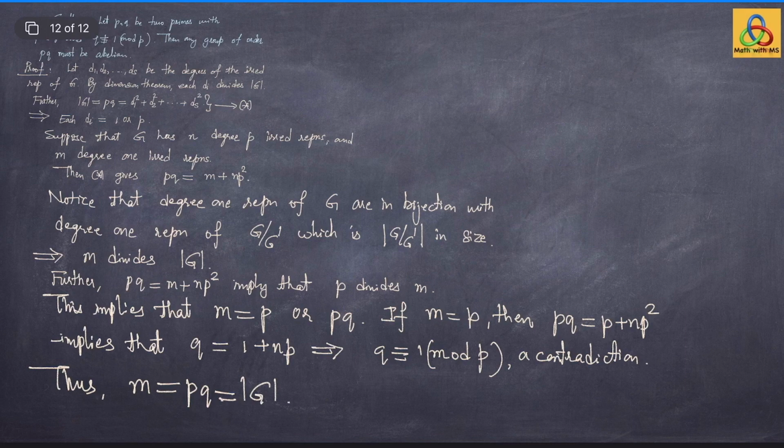But recall that M is the number of degree 1 representations of the group G, and we are saying that the number of degree 1 representations of the group G is PQ, which is the order of the group G, which implies that the group G must be abelian. This completes the proof of the corollary.